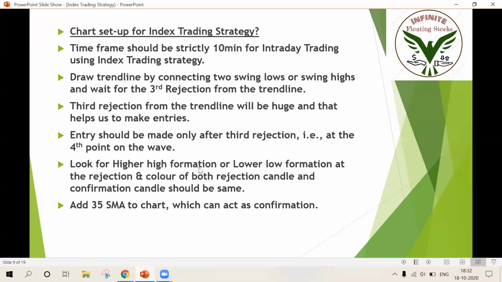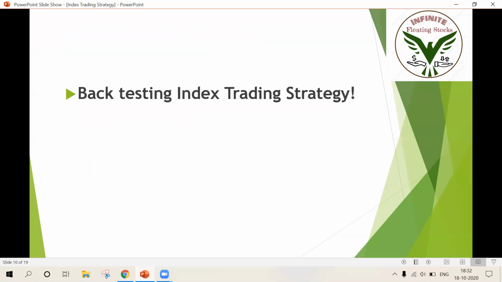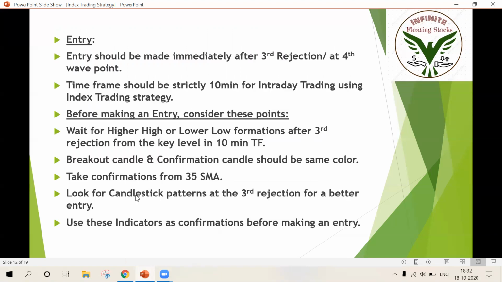Okay, and look at higher high formation or lower low formation at the rejection, and the color of both candles should be the same color. I already told you that. And add the 35 moving average to the chart, which can act as confirmation. Okay. So, backtesting the index trading strategy. Let's get on to the charts. Let me show you the confirmations first.